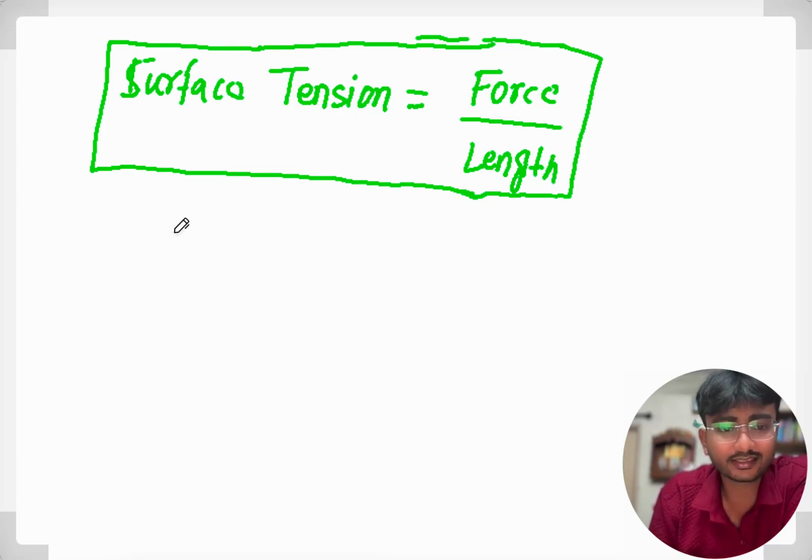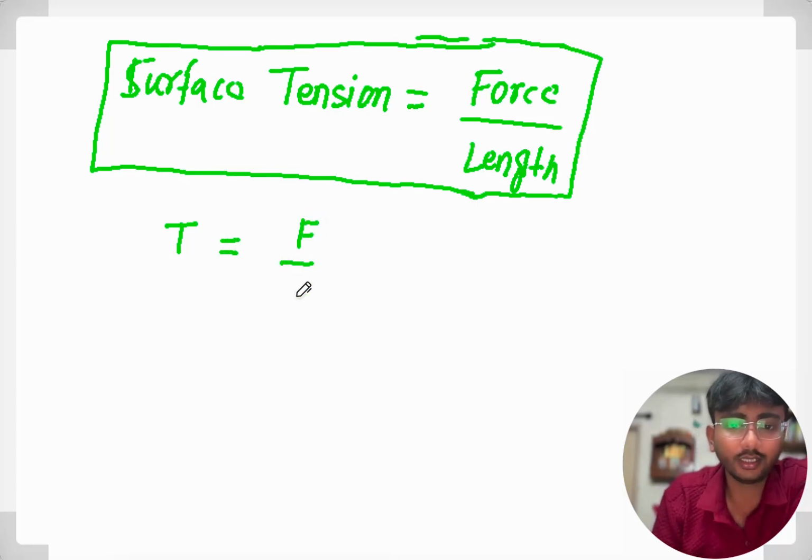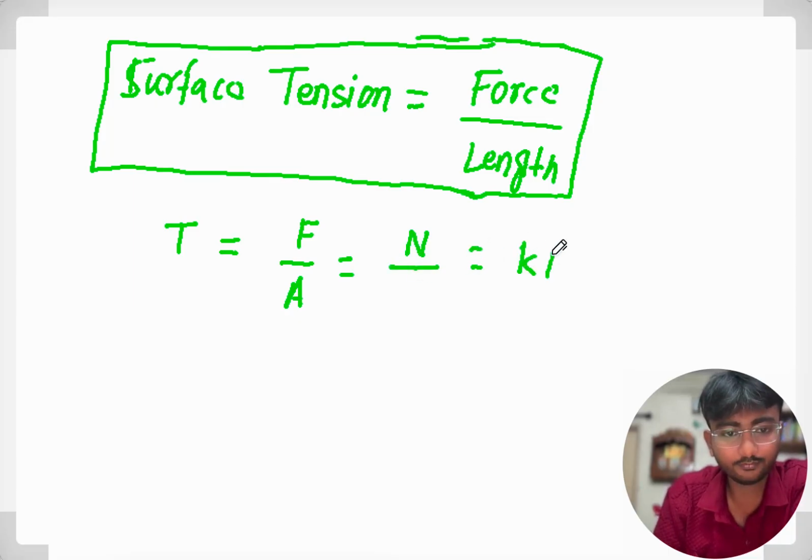Let's write it as T. In short, T equals force F upon length A. Now, force is what? Newton. And Newton is what? Kg meter per second square, right? And area is what? Length square.